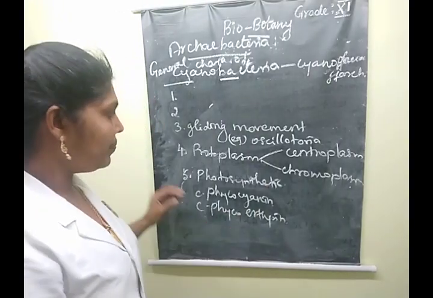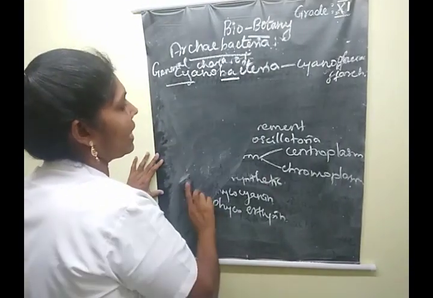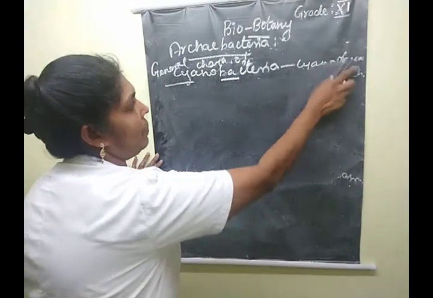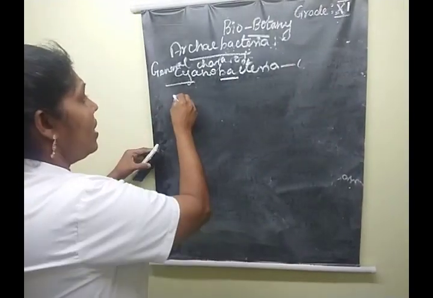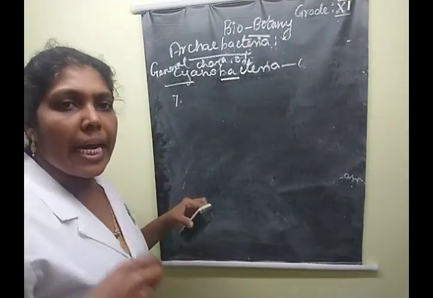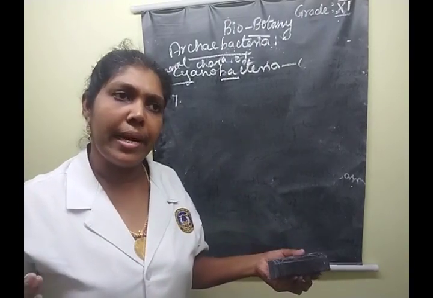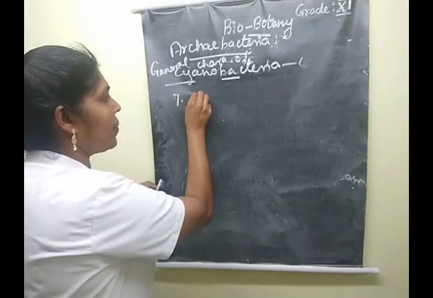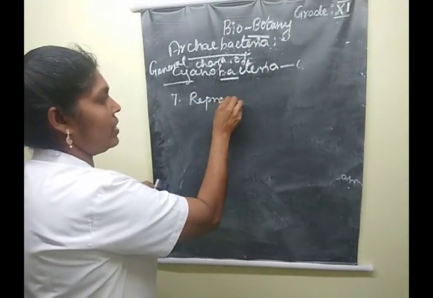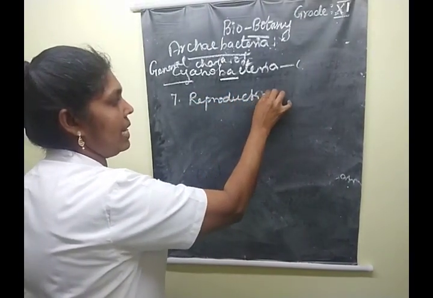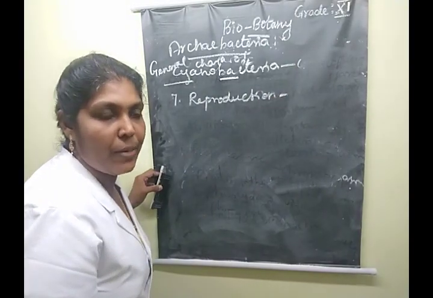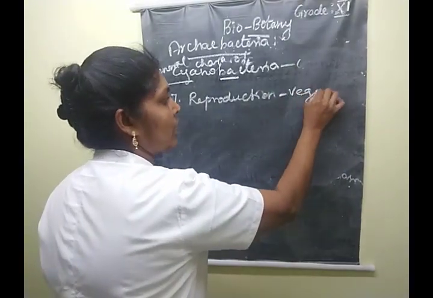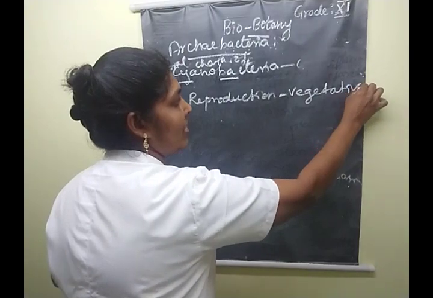The next general characteristic feature of cyanobacteria: reproduction takes place only by vegetative methods.